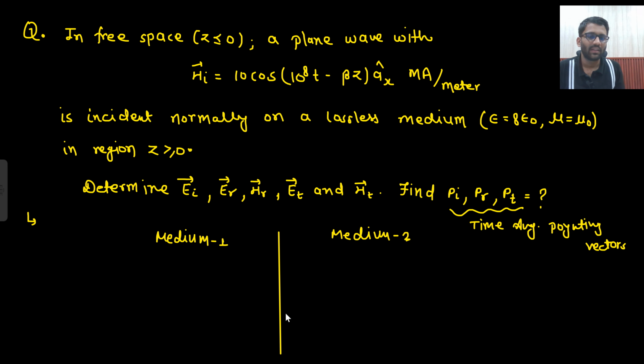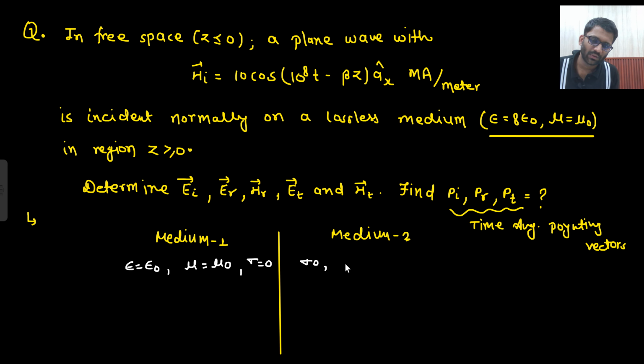Exactly ditto same question. What has changed? This thing has changed. Only this has changed. Everything is same; all the things you need to find are the same. Just epsilon has changed. So this is our medium one, where epsilon is equal to epsilon naught, mu is equal to mu naught, sigma is equal to 0. Here also sigma is 0. This I will call epsilon 1, mu 1, sigma 2 is 0. Epsilon 1 is equal to 8 epsilon naught, and here this is epsilon 2. Mu 2 is equal to mu naught.